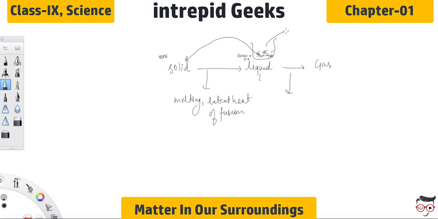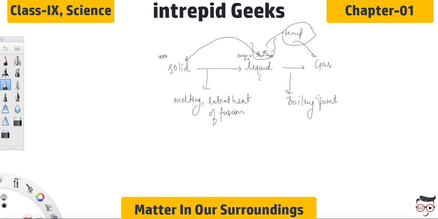Again, at a certain temperature, a point is reached when the particles have enough energy to break free from the forces of attraction of each other. At this temperature, where they are breaking the forces of attraction, the liquid starts changing into gas, and the temperature at which liquid starts boiling, at atmospheric pressure, is called the boiling point.